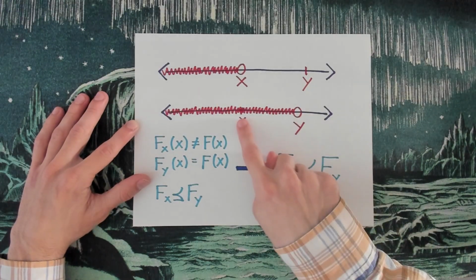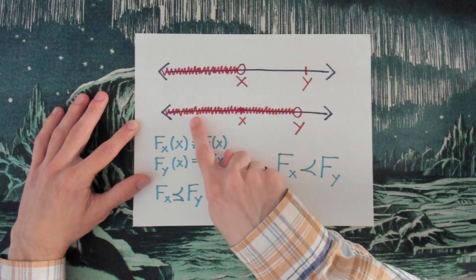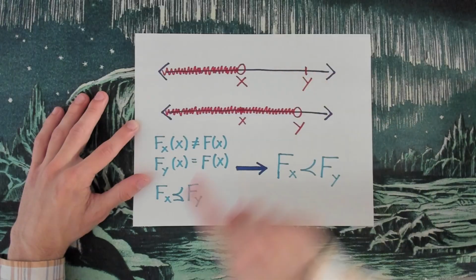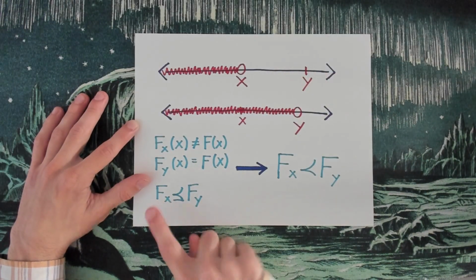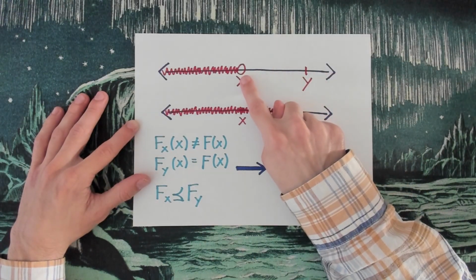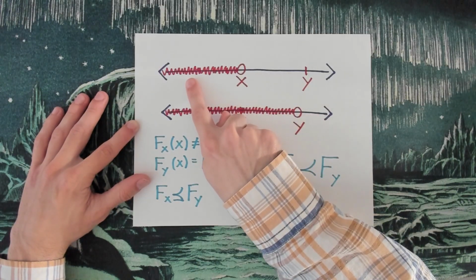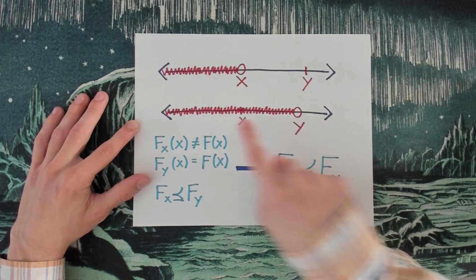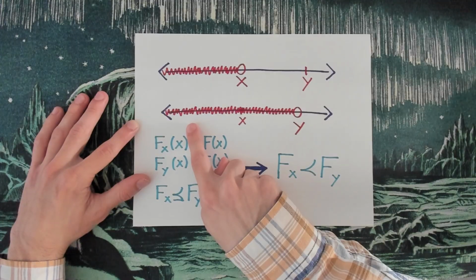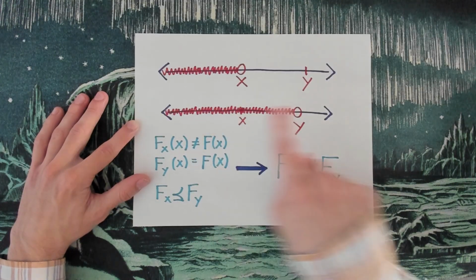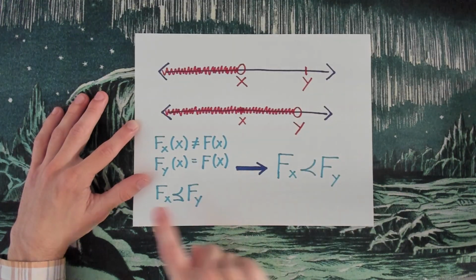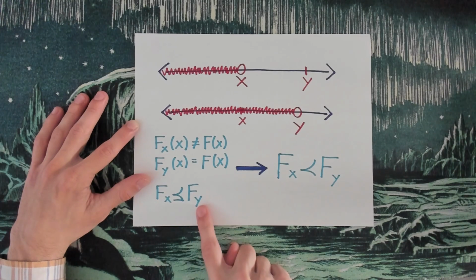F_y also gets everything right before time x. But remember, we said that the definition of big F sub x is that it is the first theory in line that gets everything right before time x. And since F_y also gets everything right before time x, it must be that either F_y is literally equal to F_x or that F_y comes later in line.